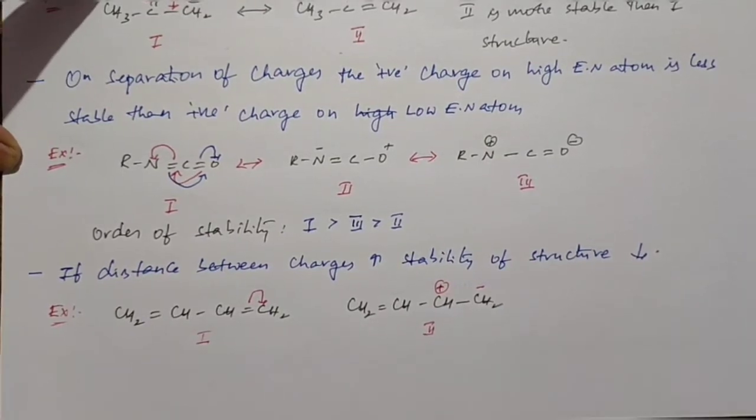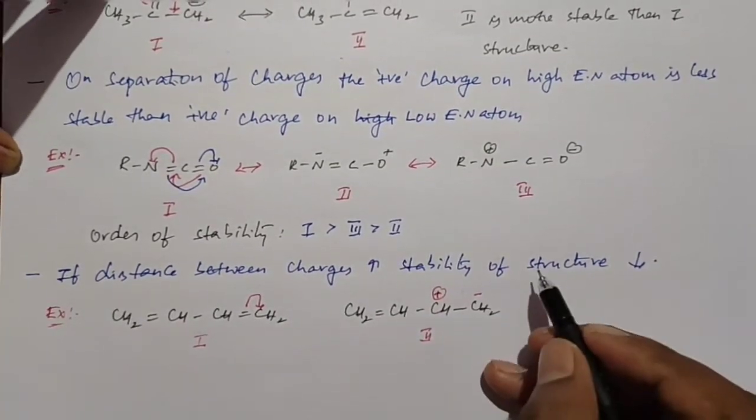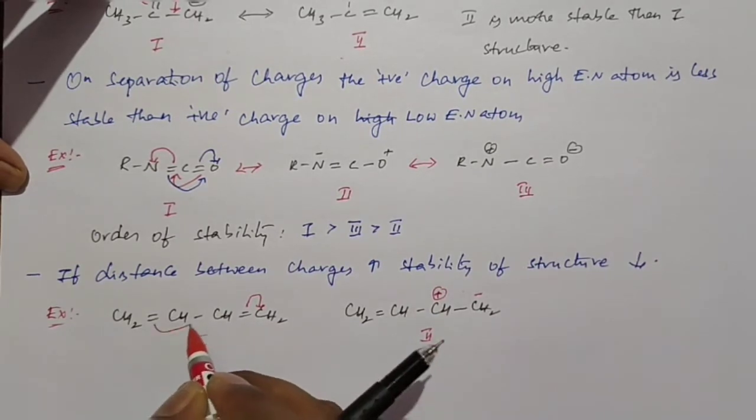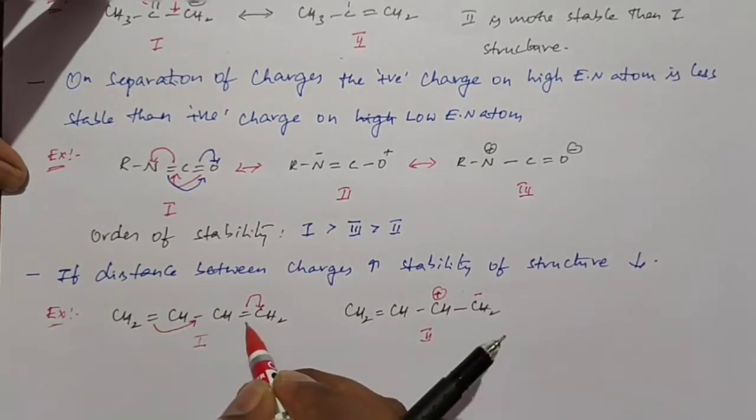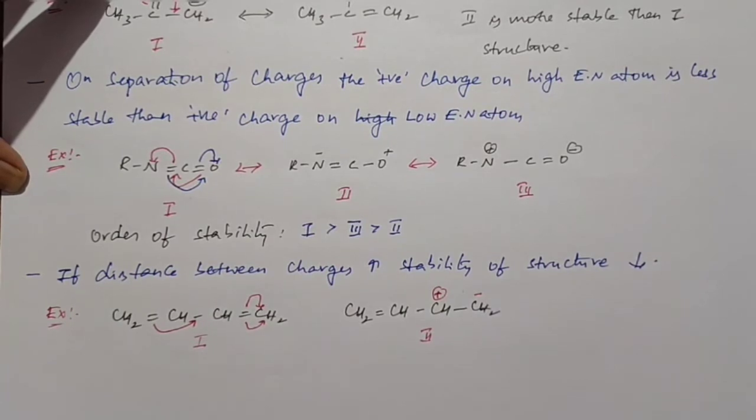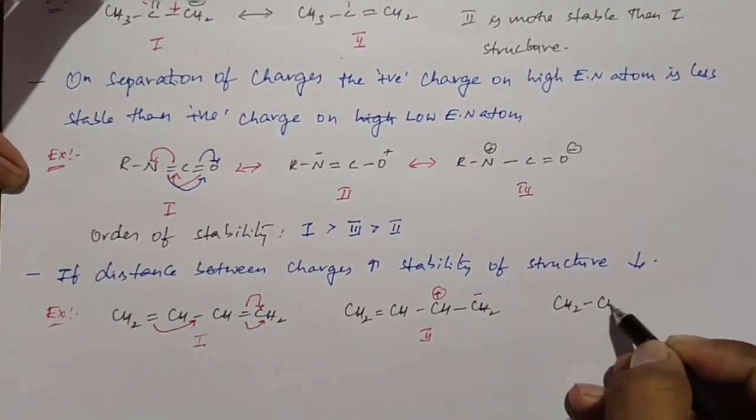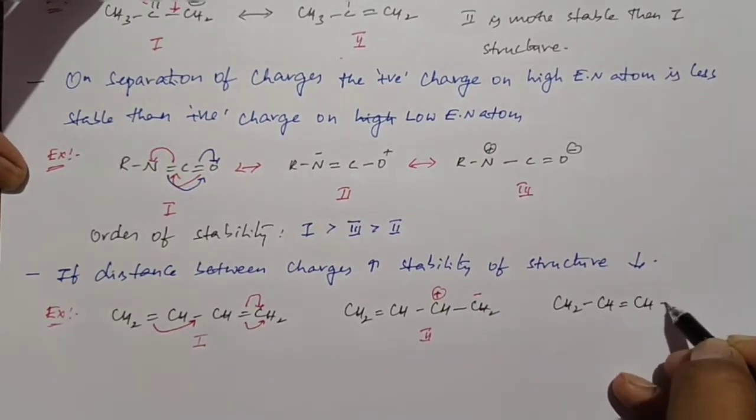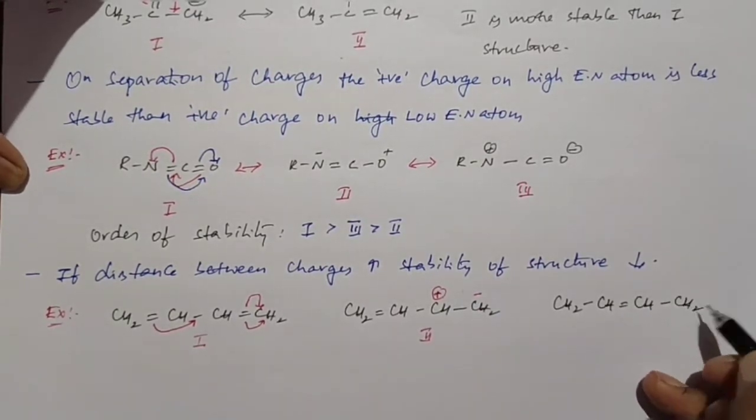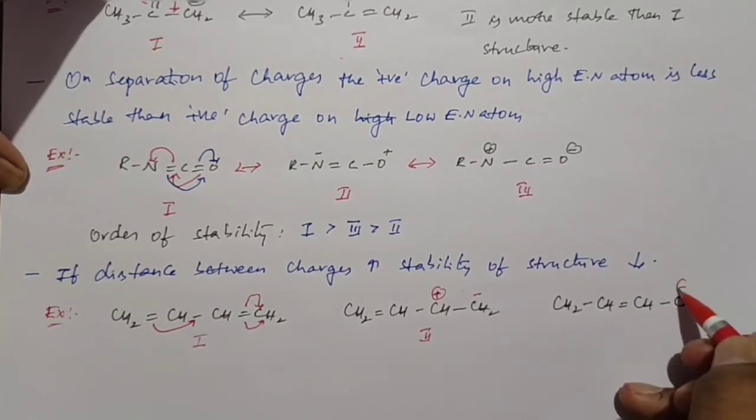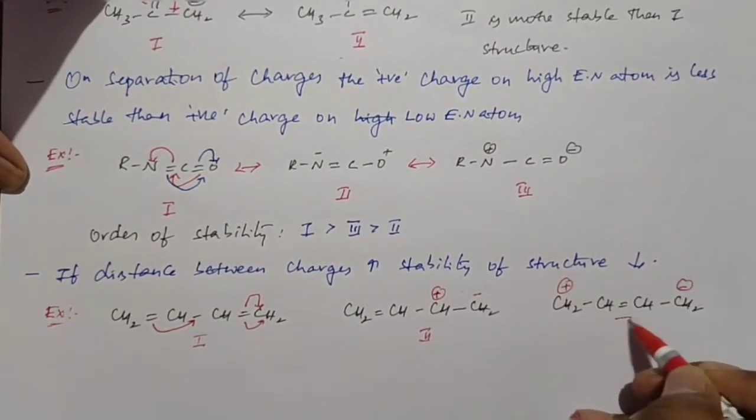Now I take the third structure also. Structure number 3 we get after shifting of these pi electrons toward here, and these pi electrons shifting towards here. Then we get structure number 3, that is CH2, single bond CH, double bond CH, and single bond CH2. This is structure number 3.